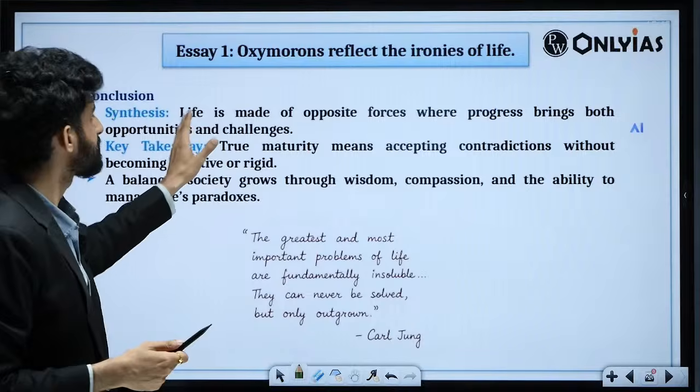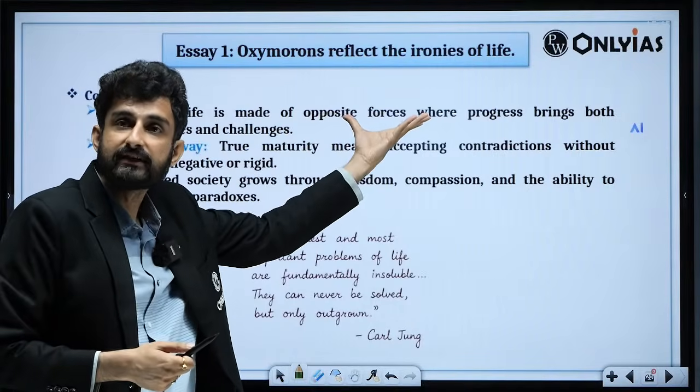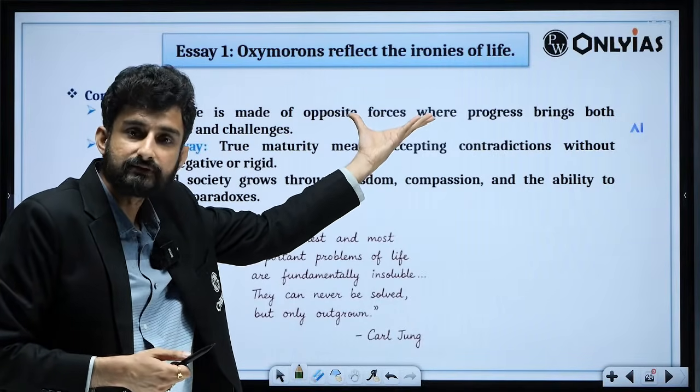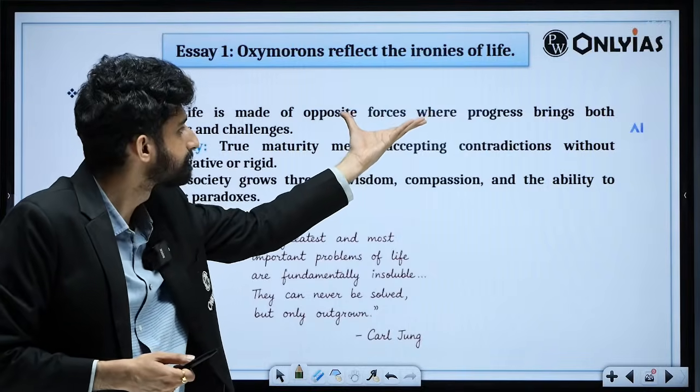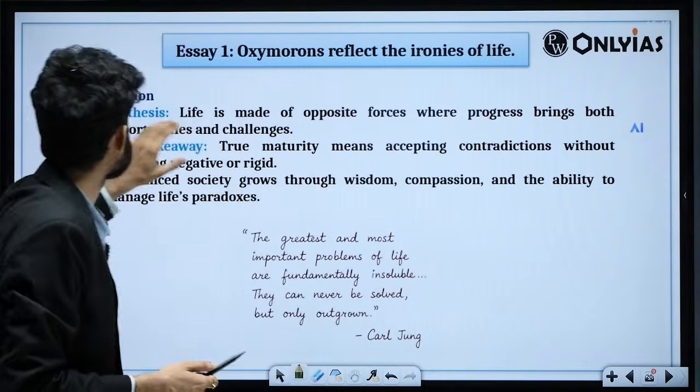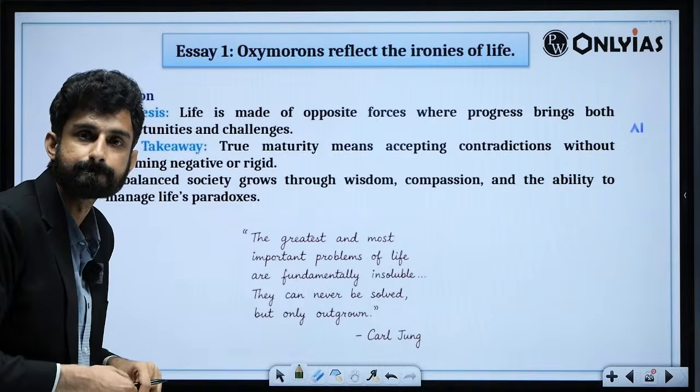And therefore, life is made up of such opposite forces. We have seen many opposite forces. Life is made up of that only, where progress brings both opportunities and challenges.